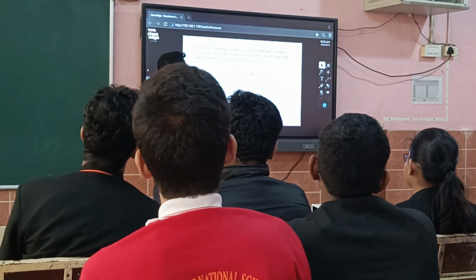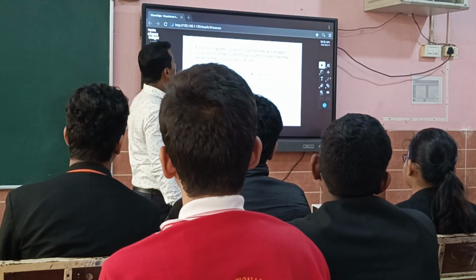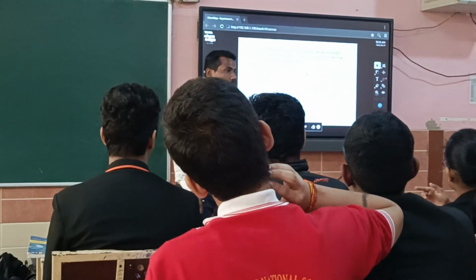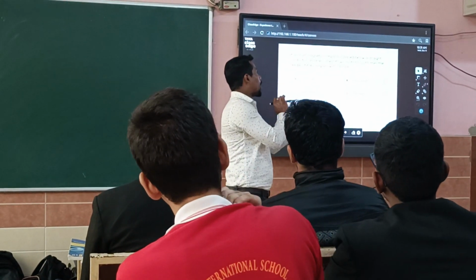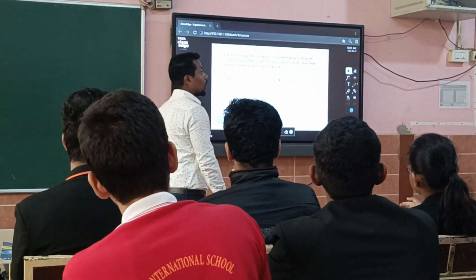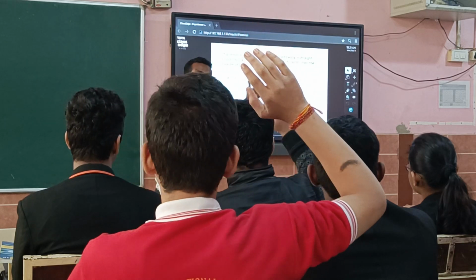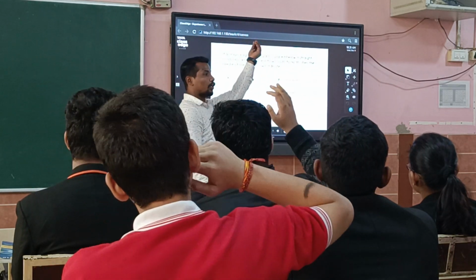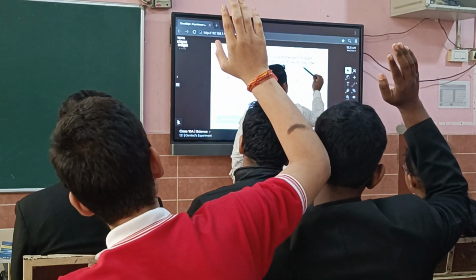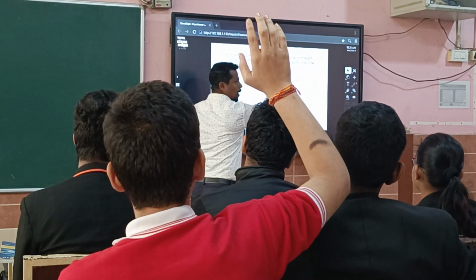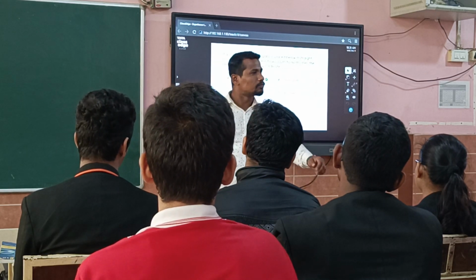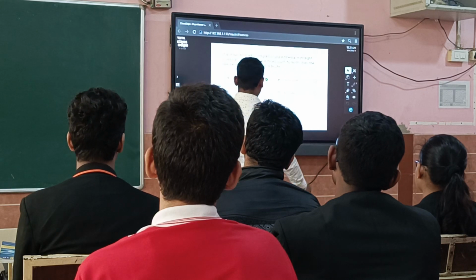Let's go. The first question is: if a small magnetic compass is placed below a straight conductor and the current flows from south to north, then the needle of the compass points where? Are you getting the question? The current goes from south to north. Where will the needle go? I told you, it will go west. So here we have northwest, so let's tick northwest. Let's see whether the answer is right. Clear? Next.